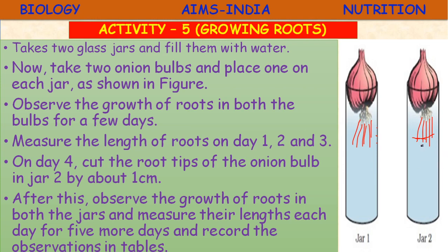So in jar 2 the growth is stopped, but here in jar 1 their length increases because the growing tip is present. Here in the second jar, growing tip we have cut so that they may grow but little compared to this jar 1. Okay.